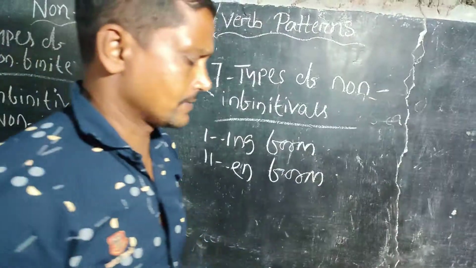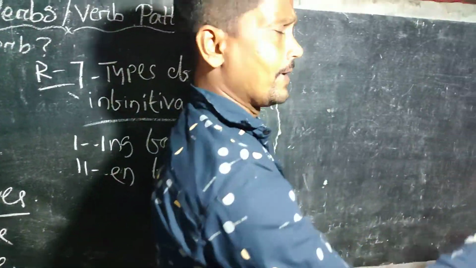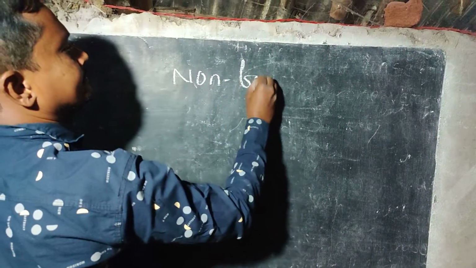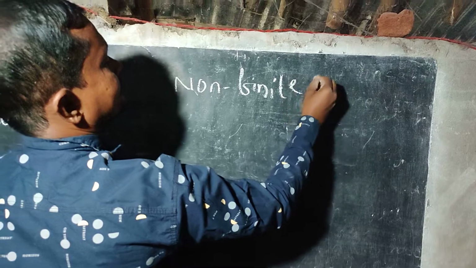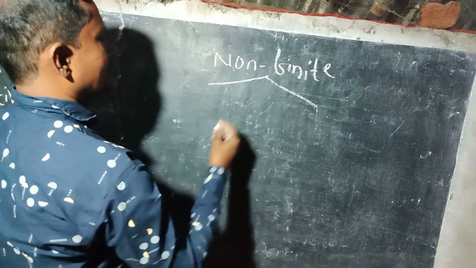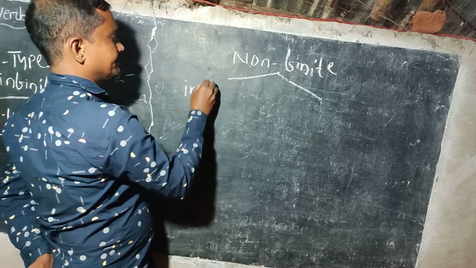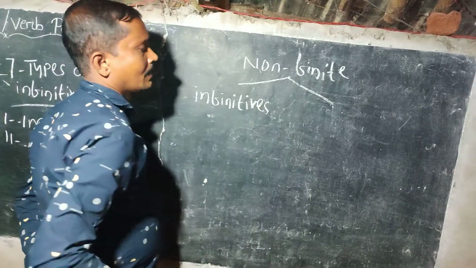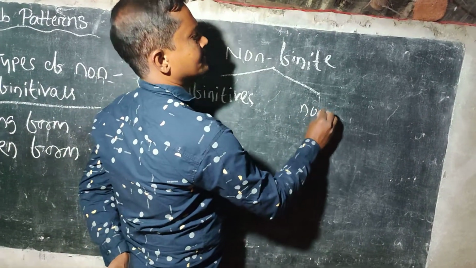Let's clarify the facts. Non-finite verbs have two types: infinitives and non-infinitive verbs.